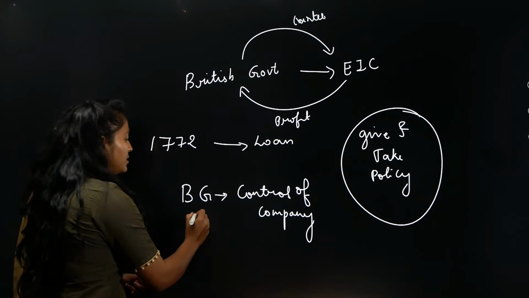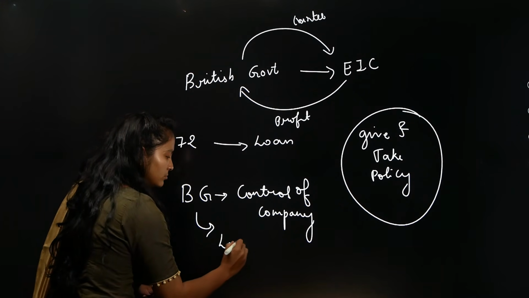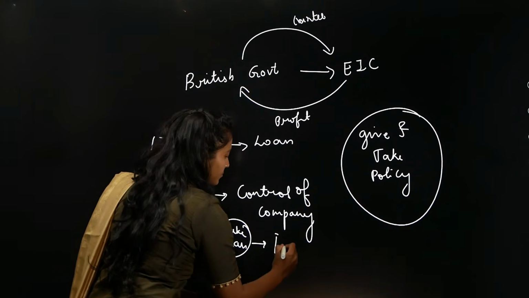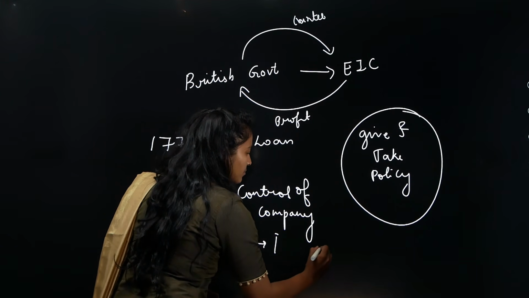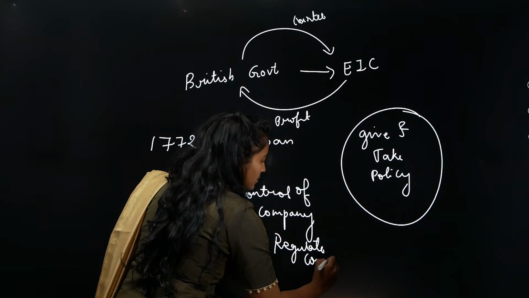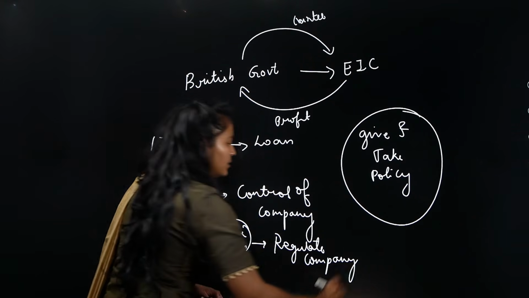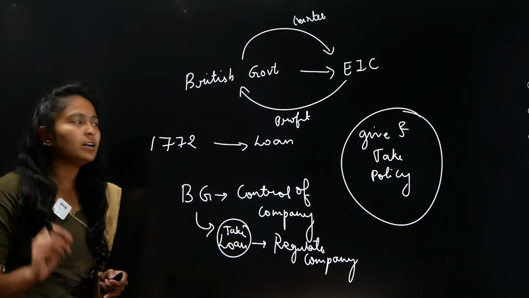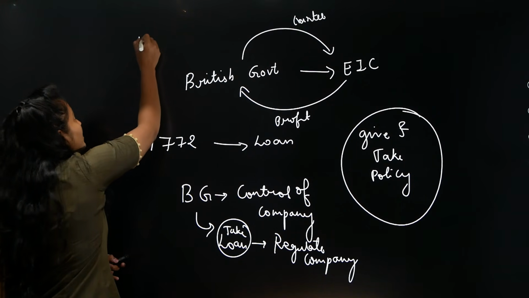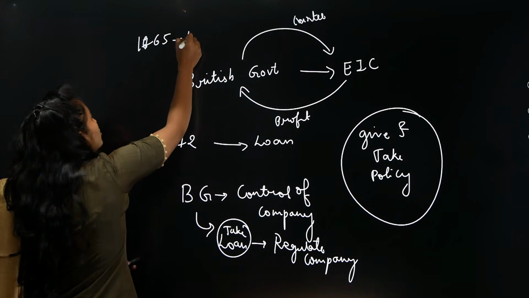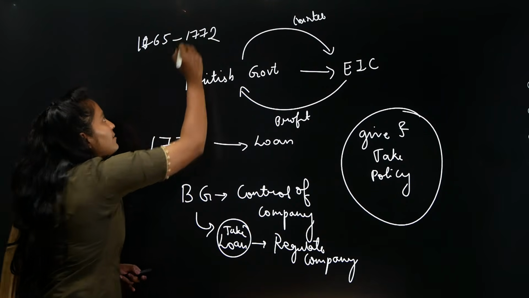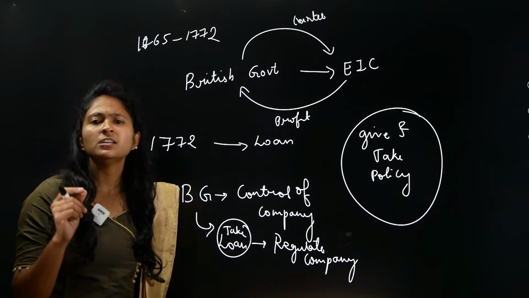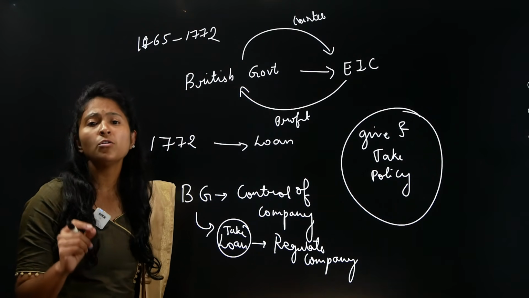So British government says, take loan, but we will regulate the company. I hope the background is very clear, right? So you need to understand that from 1765 to 1772, a lot of issues happened due to which British East India Company was not able to give that profit